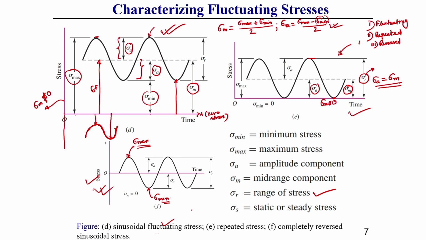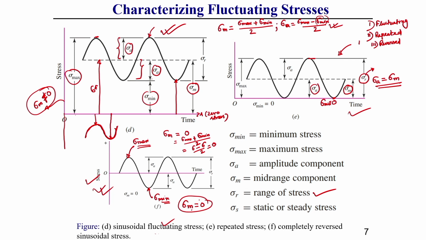So in case of reversed types of loading, what are the things you can observe? Here the sigma mean value is generally equal to 0. How is it coming? Sigma mean is sigma max plus sigma min divided by 2. So here, let sigma max be sigma and sigma min be minus sigma, divided by 2. So this will be 0. That is why I have written that in case of reversed types of loading sigma m equals 0, whereas in fluctuating types of loading I have shown it is not equal to 0. These are the things you should keep in mind.